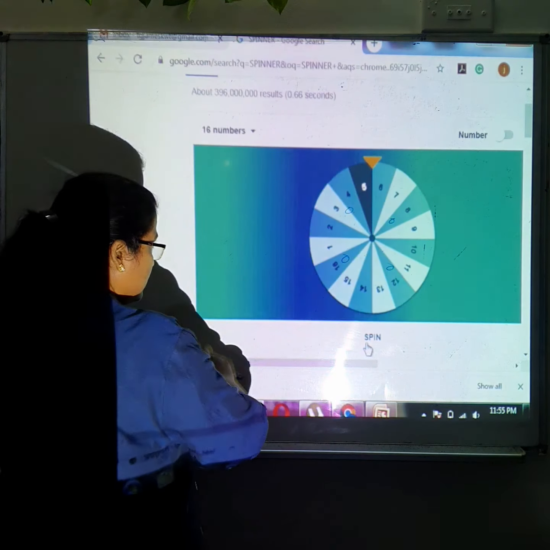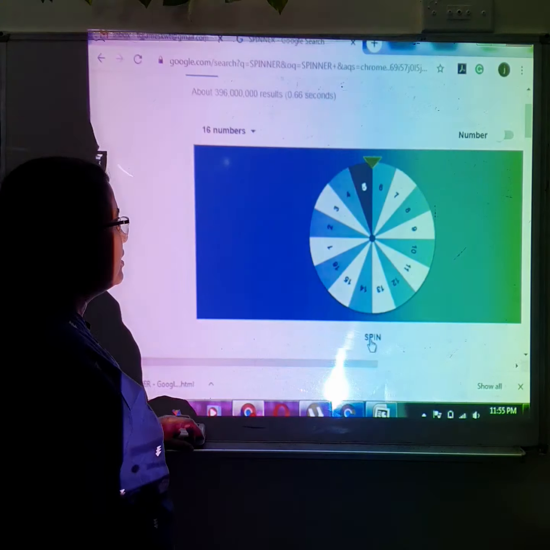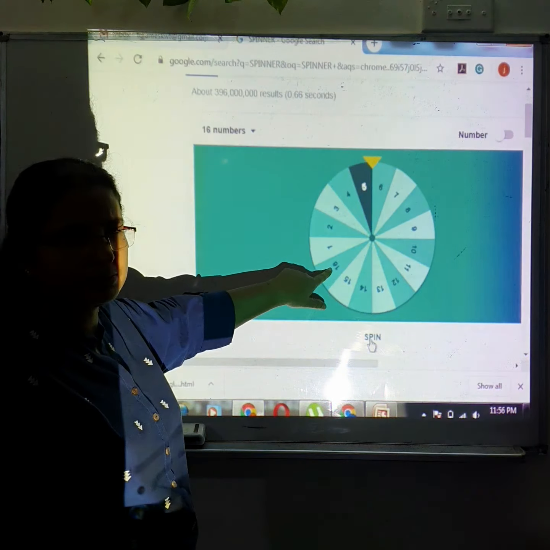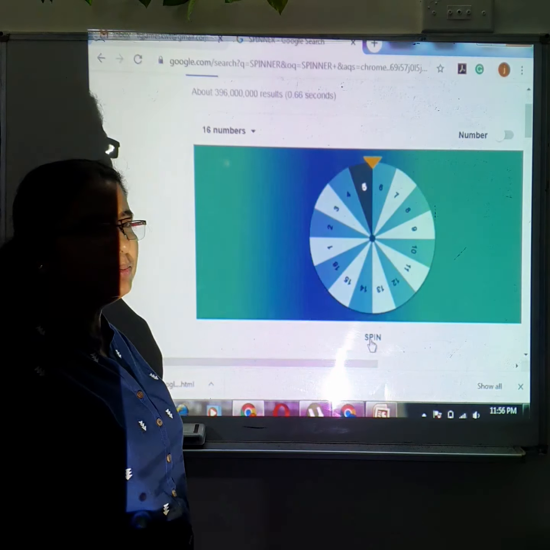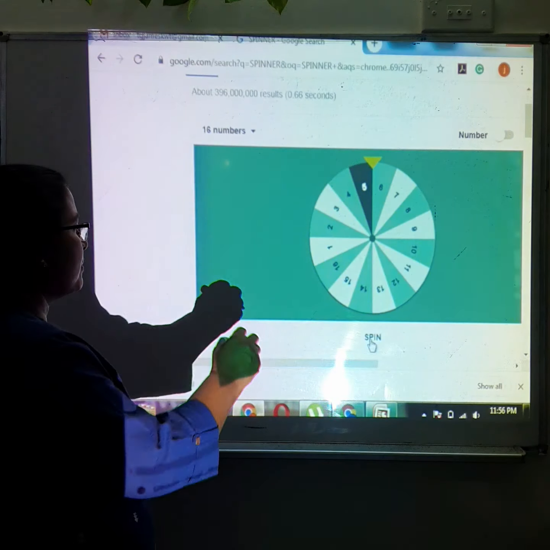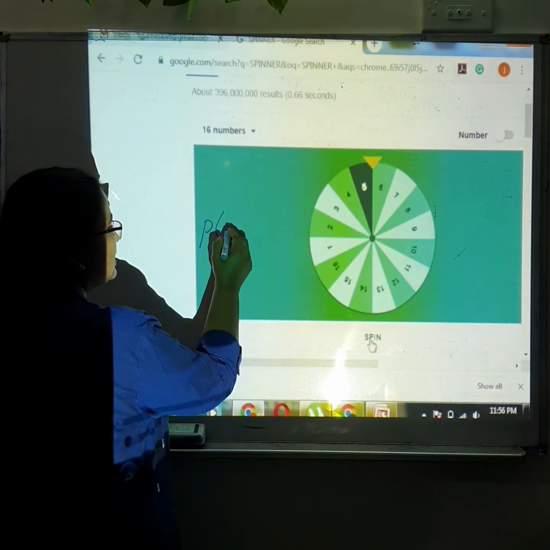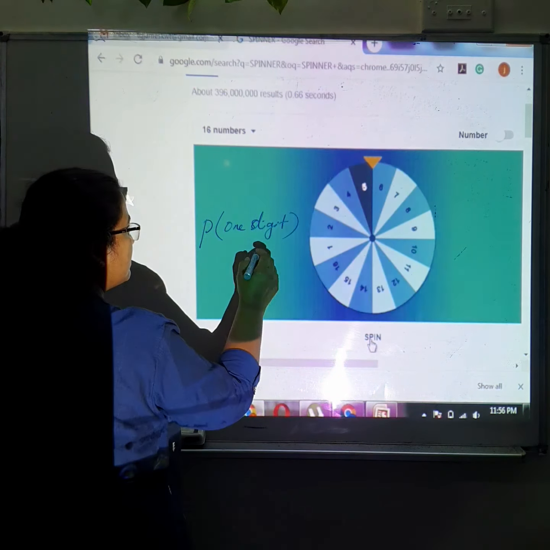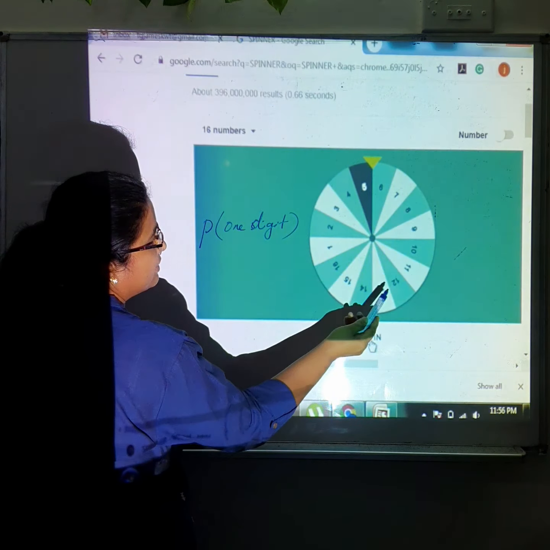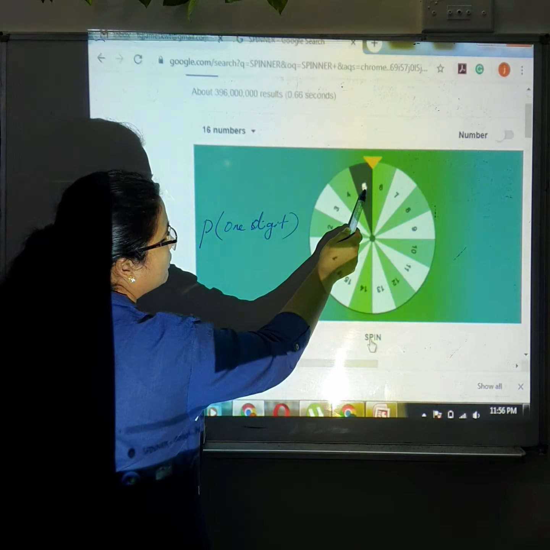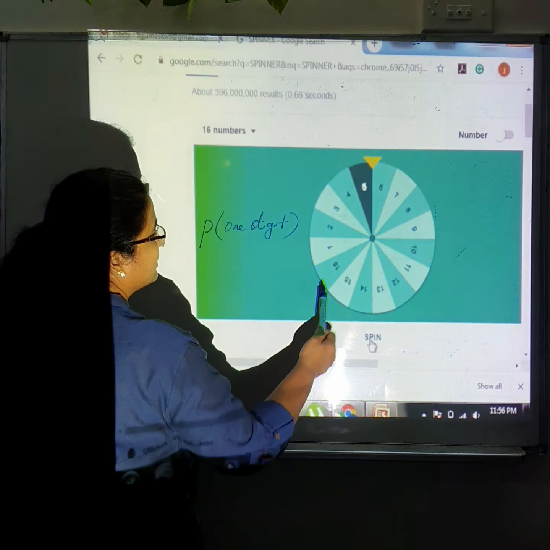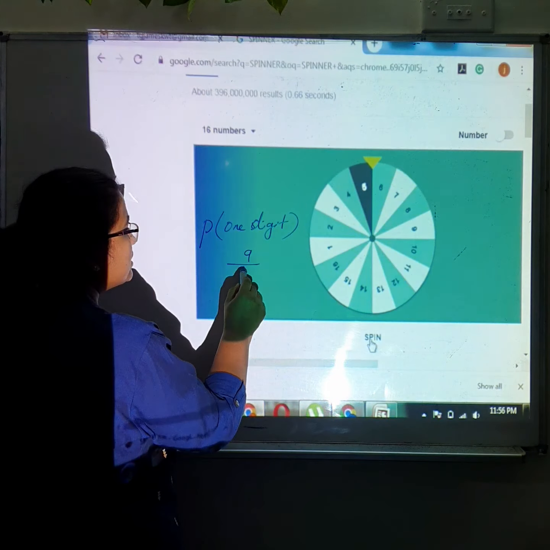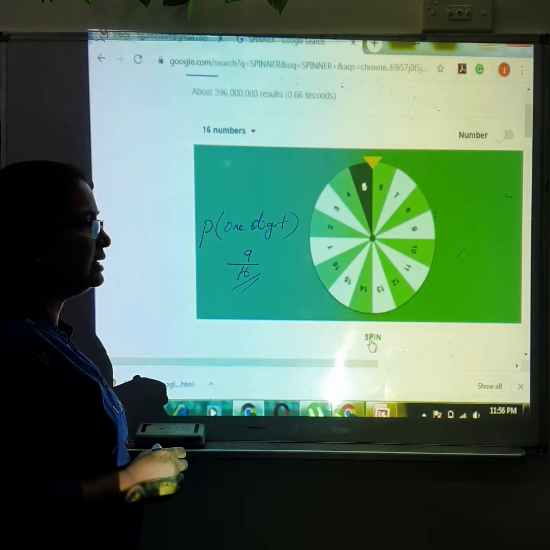Now if you spin it, what is the probability of getting a single digit? Here, when you divide, there are 16 outcomes in total. The probability of getting a 1-digit number: how many 1-digit numbers are there? 1, 2, 3, 4, 5, 6, 7, 8, 9. So 9 out of a total of 16 numbers. So 9 out of 16.